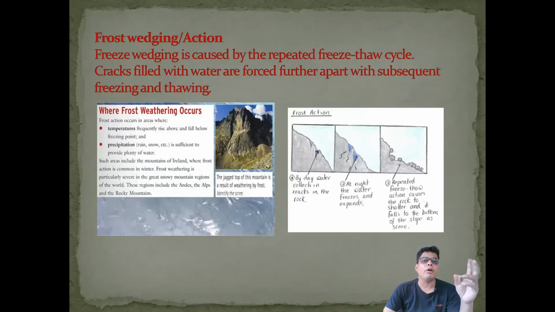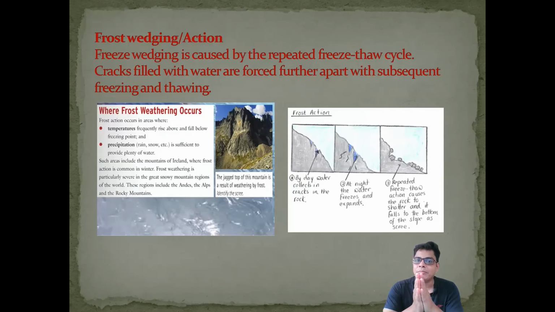The last slide we want to discuss is frost wedging, or frost action. You can see in my slide that in mountain areas during the summer season, the melting water can deposit in the porous or non-porous rock cracks.